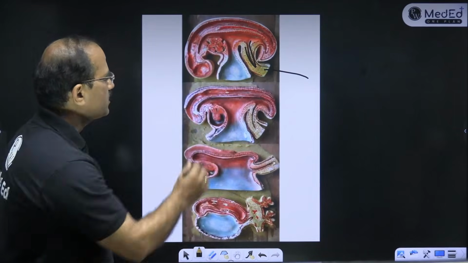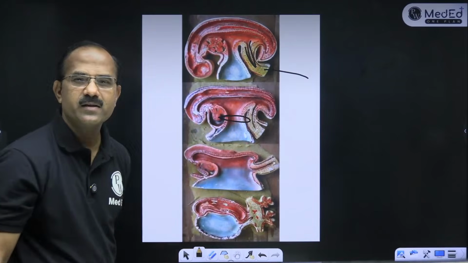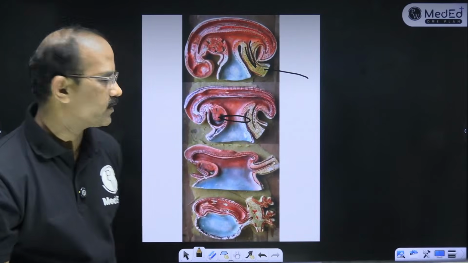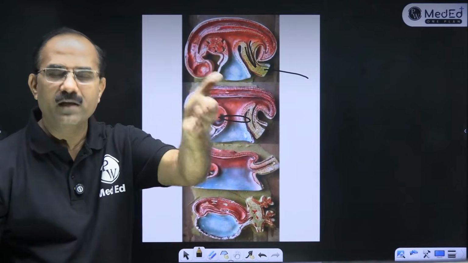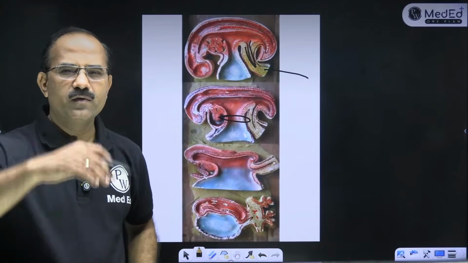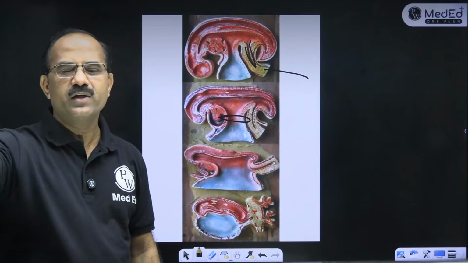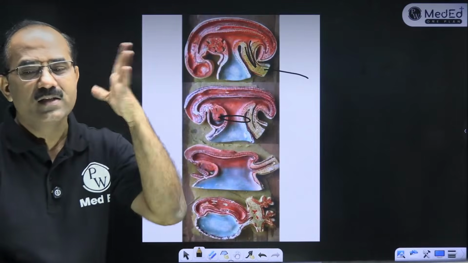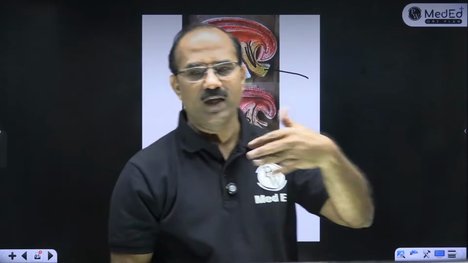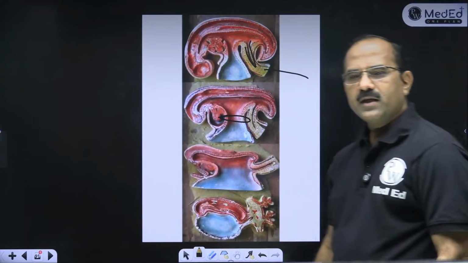Fine. What is this? This is the vitelo-intestinal duct or the vitelline duct. That's a vitelline duct or the vitelo-intestinal duct, connection of the midgut with the yolk sac. Then fistula, Meckel's diverticulum, everything comes with this. Viva can go anywhere. The way you answer, the viva will go. The more you answer, the further the viva goes.